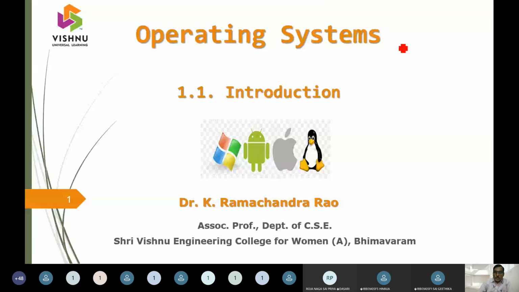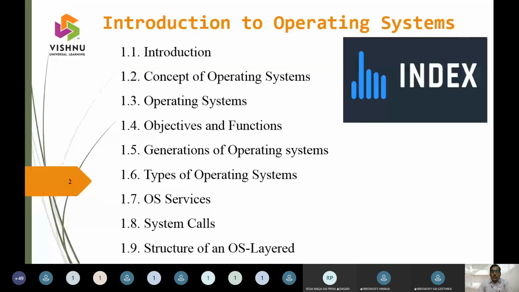In this context, the things that this operating system is going to take up will be illustrated with the subtopics from unit 1, that is introduction, followed by concepts of operating systems fundamentals, generations of operating systems, types of operating systems, operating system services, calls, system